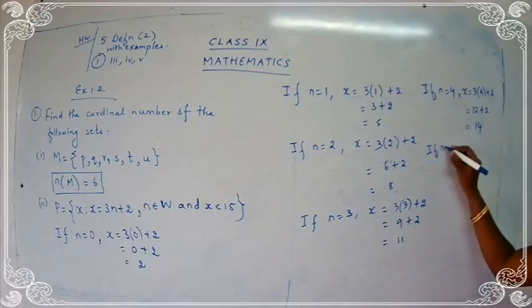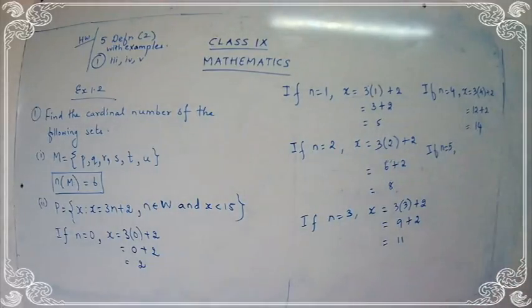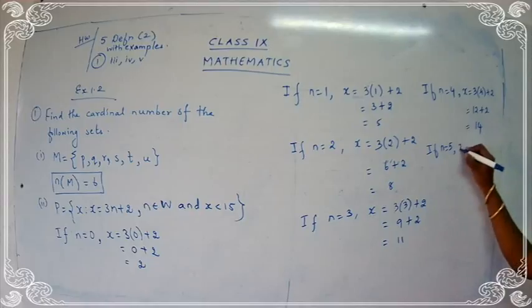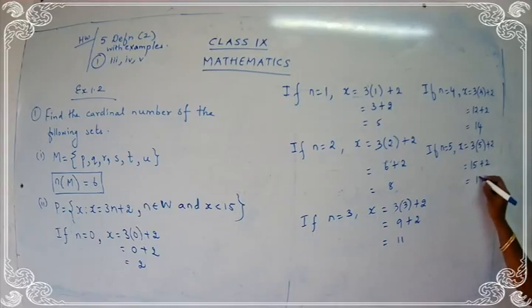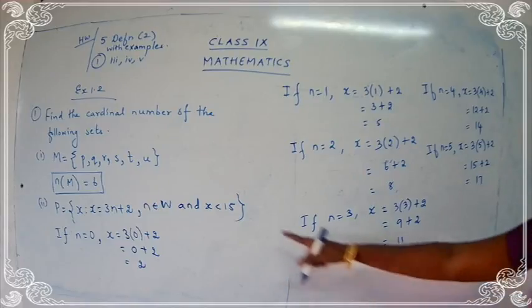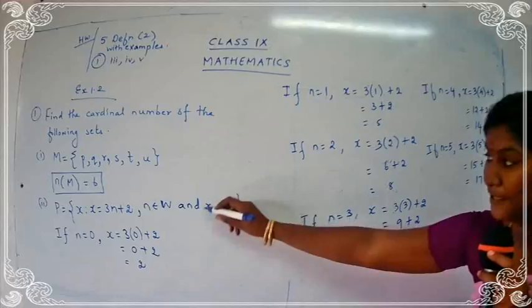If n is equal to 5, x is equal to 3 into 5 plus 2. 15 plus 2 is equal to 17. Can I take the number 17? No. Why? Because this number is greater than 15. Yes, we want a number less than 15.